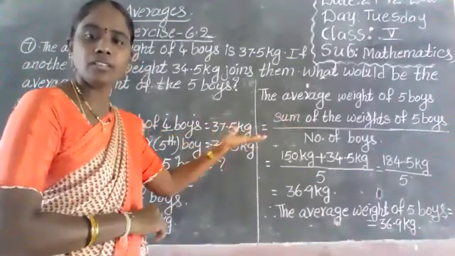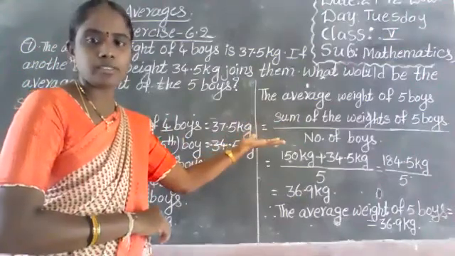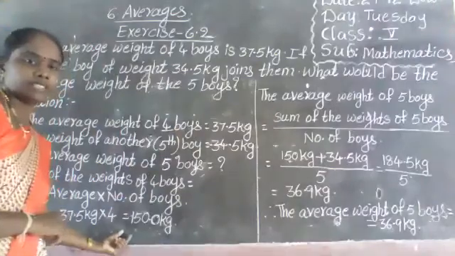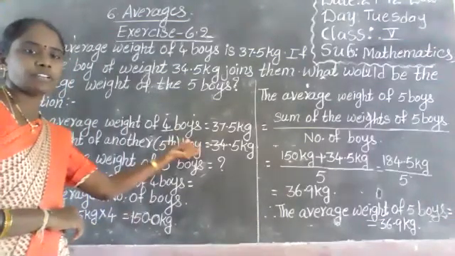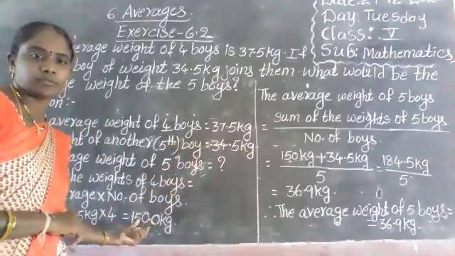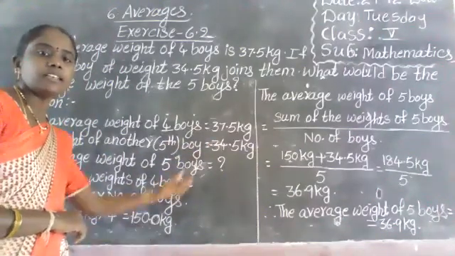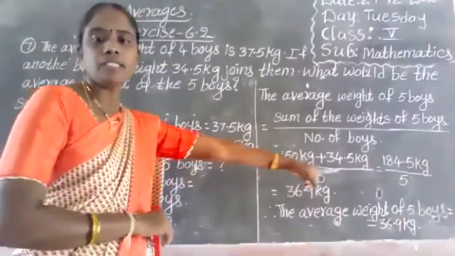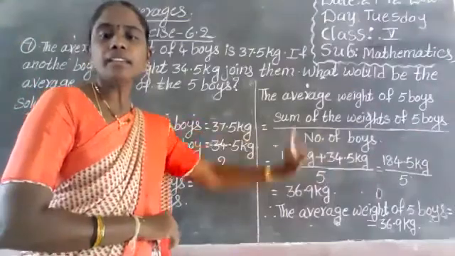Sum of the weights of 5 boys. We already found the 4 boys' weight and the 5th boy's weight is there. First add these two: the weight of 4 boys plus the 5th boy's weight. Added, that is 184.5 kilograms.